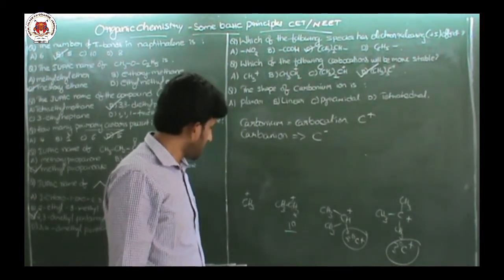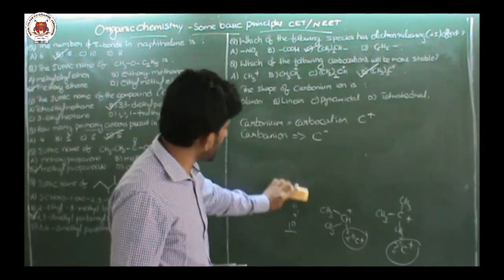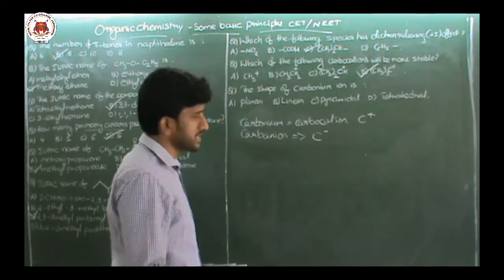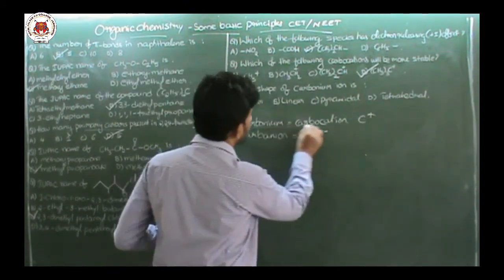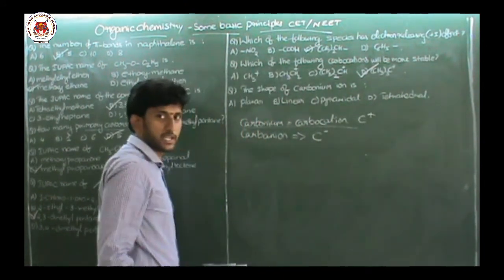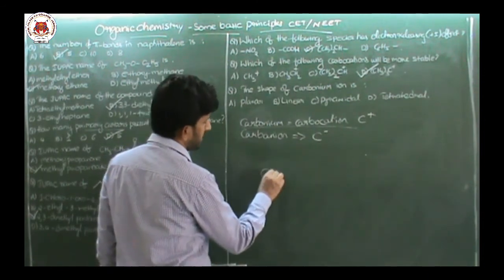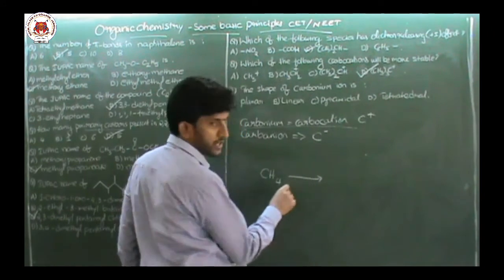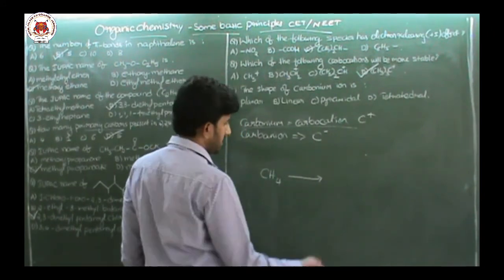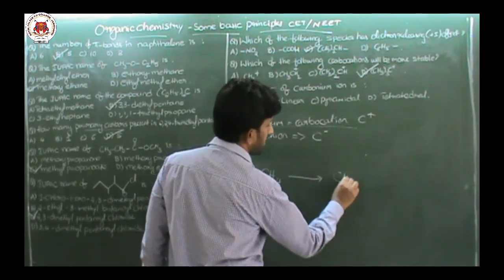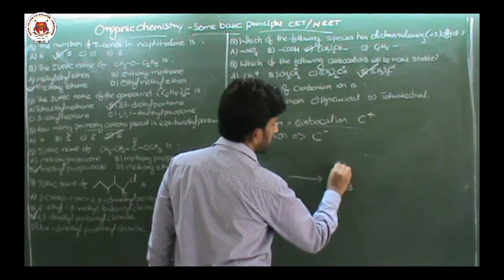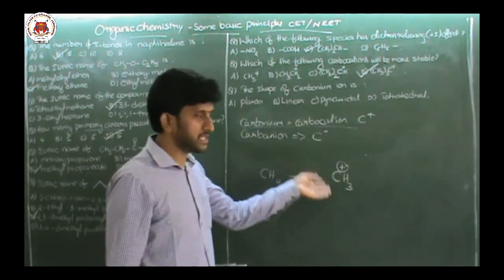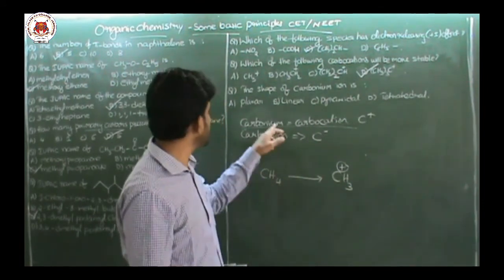Now what is the meaning of the shape of carbonium ion? Let us take one simple example, methane. From methane, if you remove one hydrogen, it will become the methyl carbonium ion, nothing but methyl cation. Now what is the shape of methyl cation?